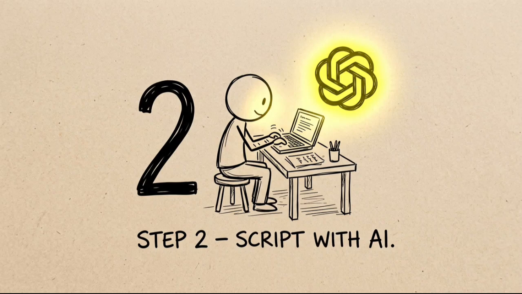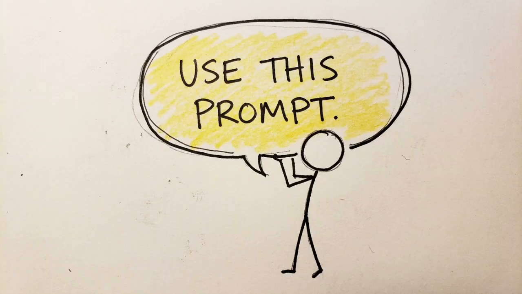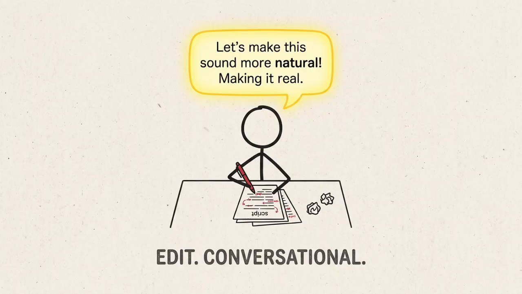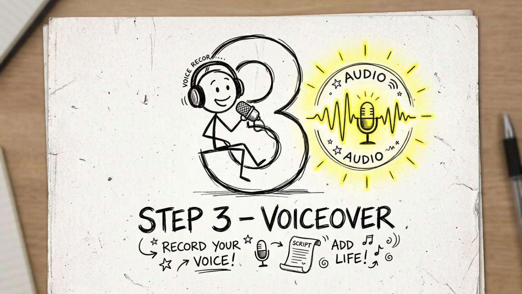Step 2. Script with AI. Use ChatGPT or Claude to write your scripts. Give it a prompt like, write a 5-minute script about the history of the internet for a faceless channel. Edit it to sound like you. Keep it conversational.